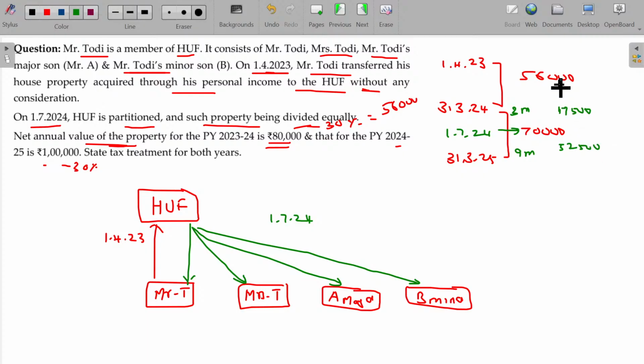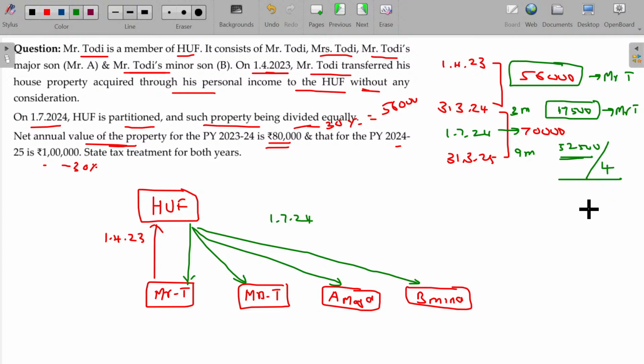Now, this 56,000, no doubt, is taxable only in the hands of Mr. T. This 17,500 is no doubt taxable only in the hands of Mr. T. 52,500 will be shared among the 4. If you share among the 4, what is the value for each member? 13,125. 13,125 will be now transferred and clubbed.